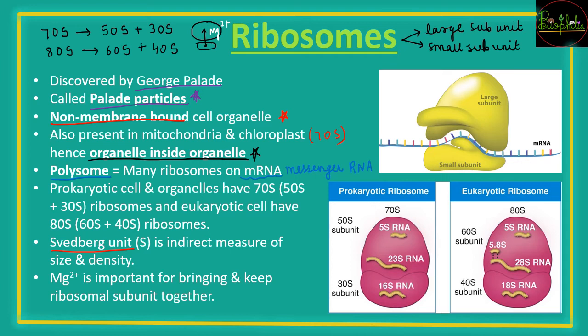They will not stay together, and because of that the ribosomes will no longer be functional. So the function of ribosomes, that is to produce proteins, will all stop, and the start of cell death will occur. When many cells die, that is going to cause a disease. So magnesium is very important for bringing the ribosomal subunits together.